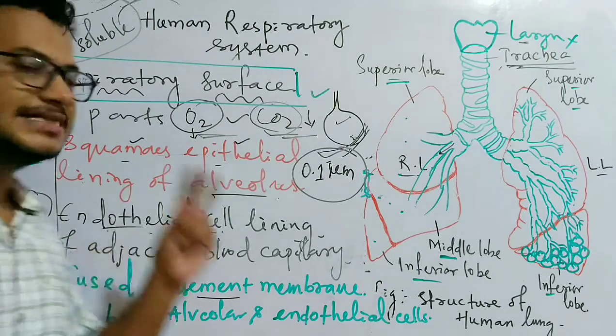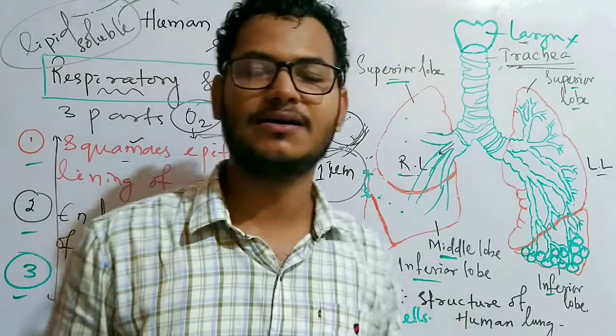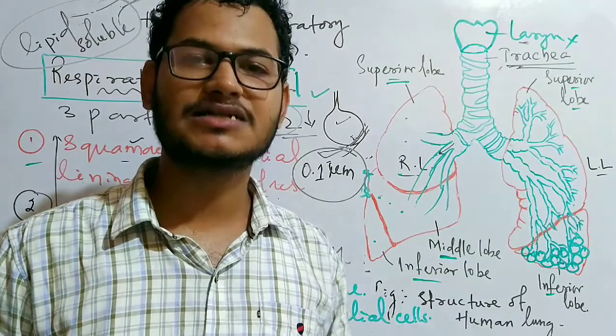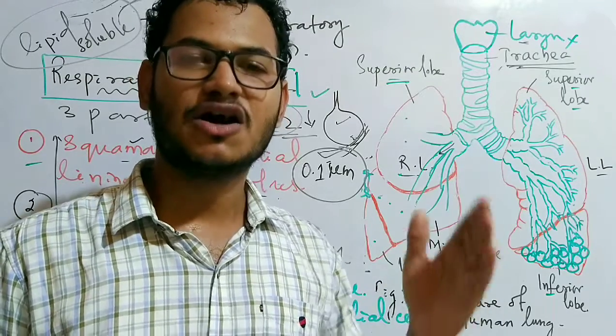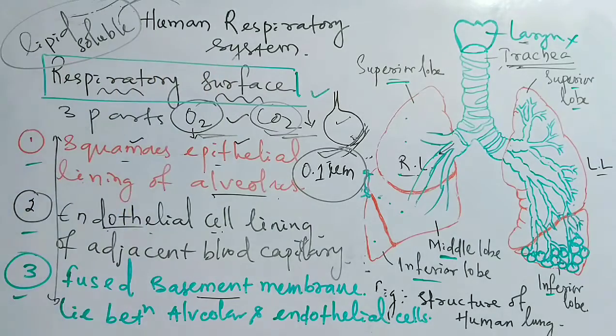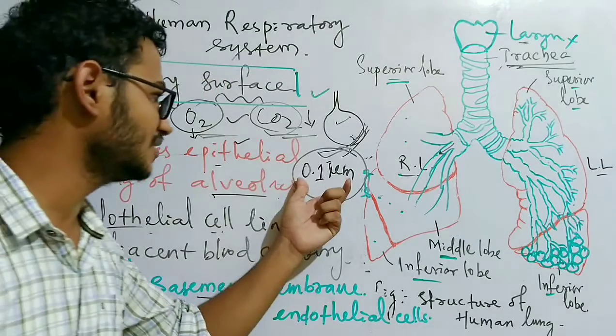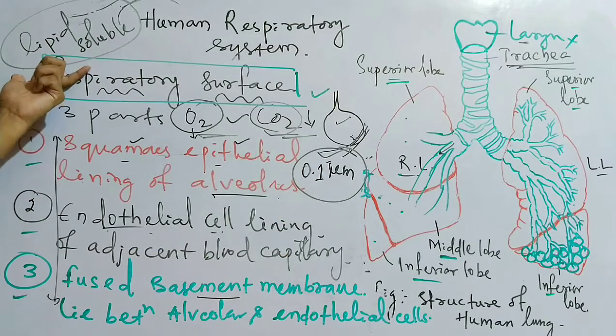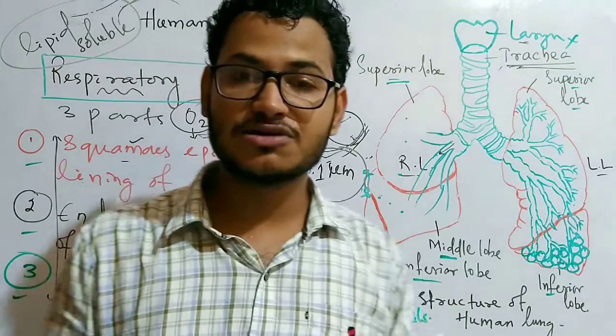So these are the two reasons why diffusion of the respiratory gases occurs so rapidly. One, the distance is very small, only 0.1 micrometer, and two, both the gases are lipid soluble. So this is all about the respiratory surface.